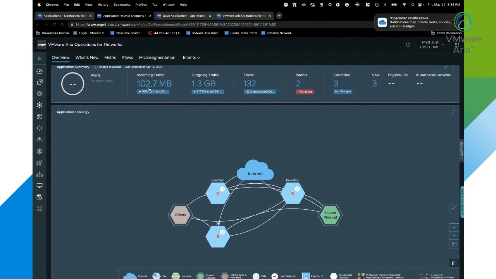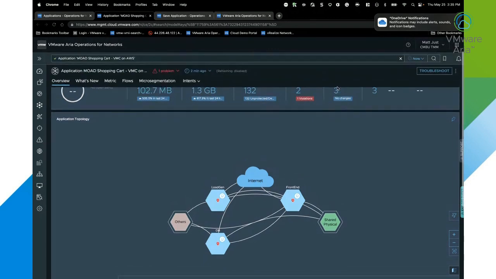We also up here can see an overview of our incoming traffic, our outgoing traffic, any changes over the last 24 hours, the number of flows that are within our application, how many are unprotected or being denied. We also can see any intents that are defined within the application. Again, those are those intents I was telling you, where it's baselining the performance and looking for any types of anomalies. This comes in very handy, especially when you want to automate your troubleshooting.